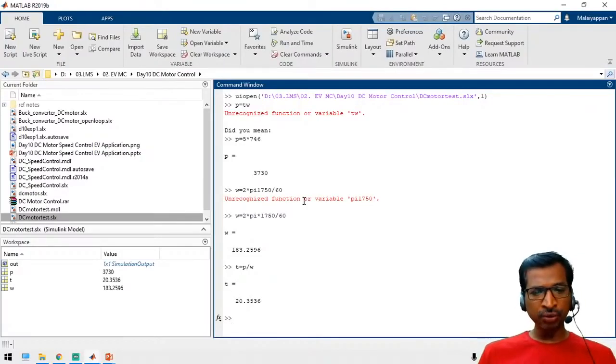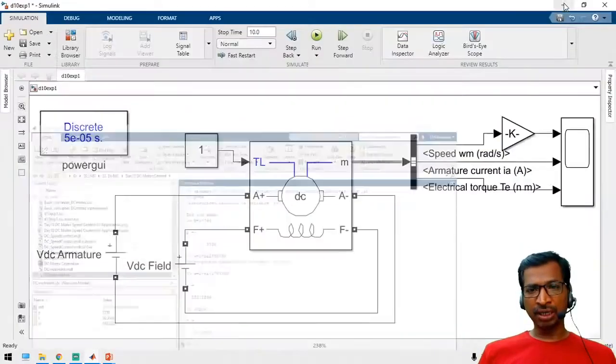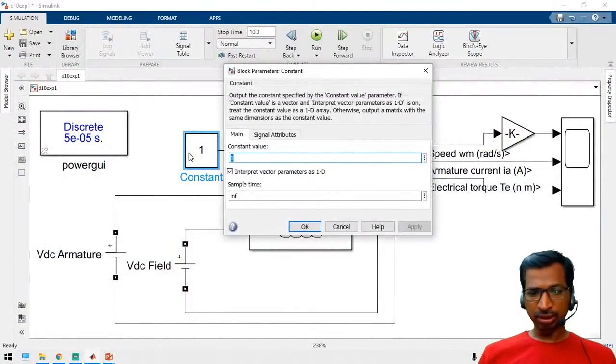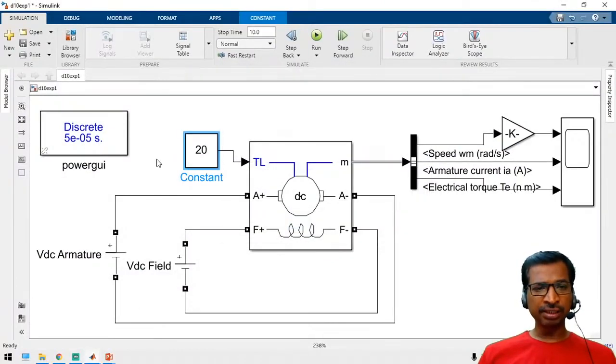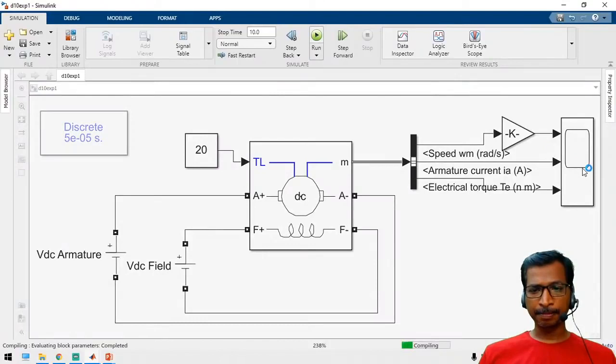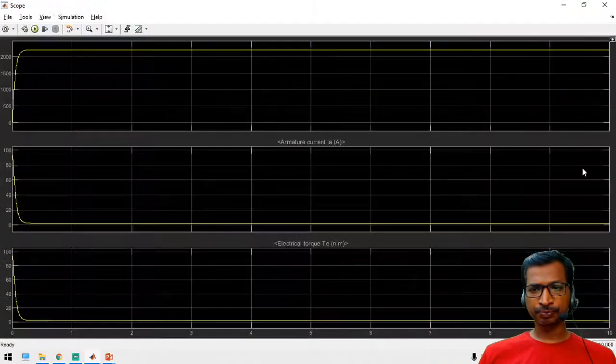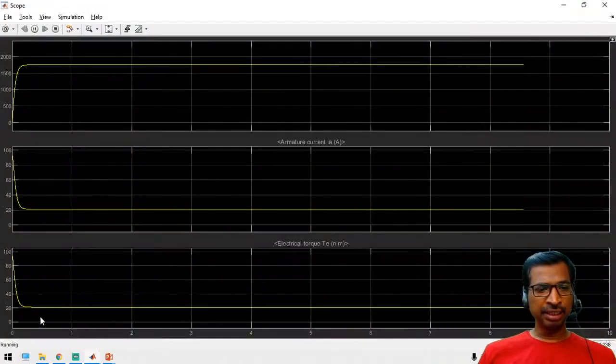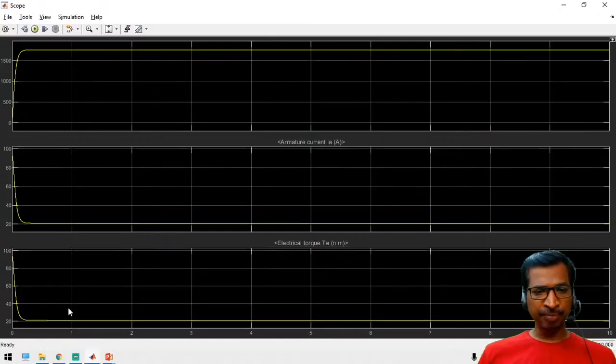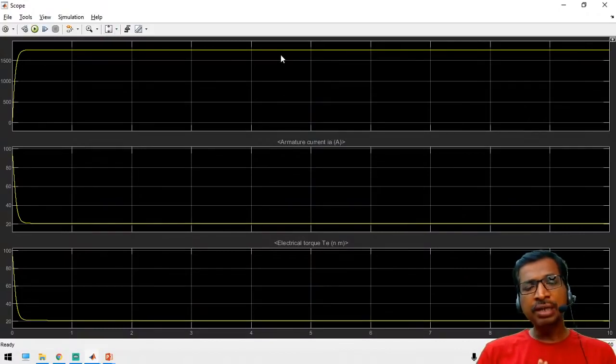So now you can apply a 20.35 value. So just take it 20, you can apply 20 Newton meter. So like that it will give you the output. So 20 Newton meter. See here, electrical torque has generated to 20 Newton meter, and then speed has reached the full load speed 1750 RPM. So this is the method to start the DC motor.